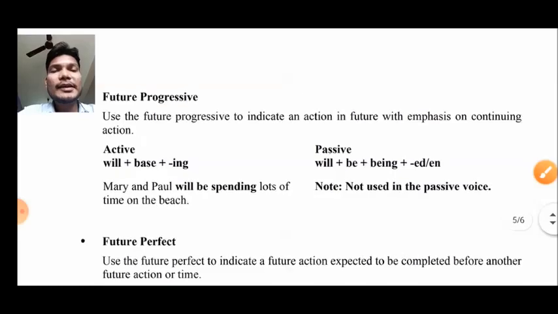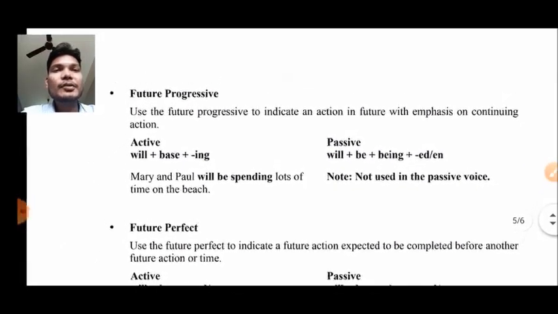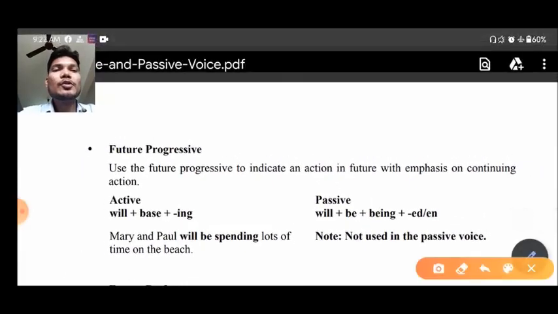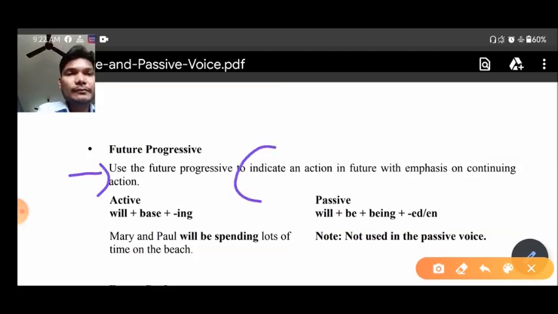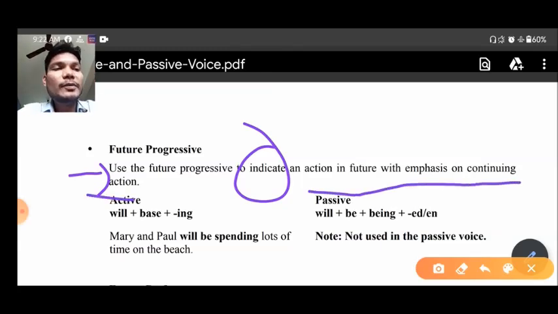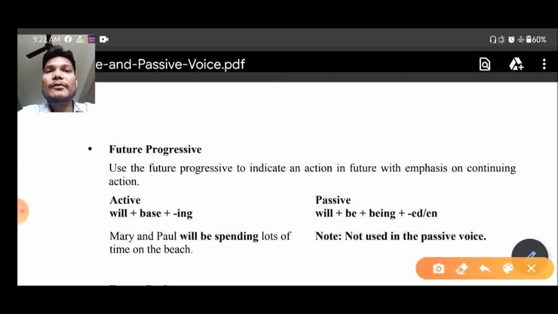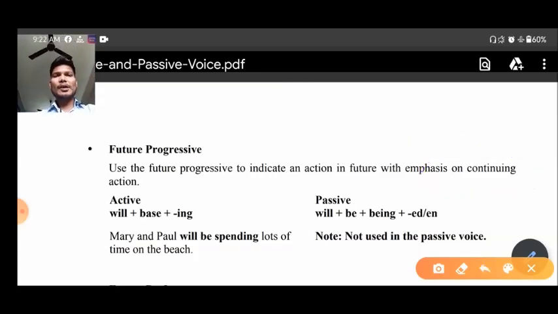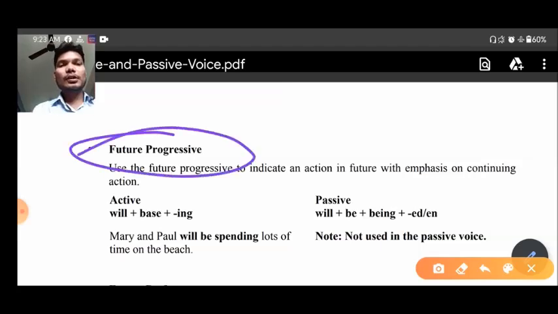Now let us take another tense, and the name of that tense is future continuous tense. So when to use future continuous tense, you can see here, future continuous tense is used to indicate an action of the future with emphasis on continuous action. It means the ongoing action of the future. You want to describe the ongoing action of the future, continuing action of the future, at that time you can use this tense, that is future continuous tense.